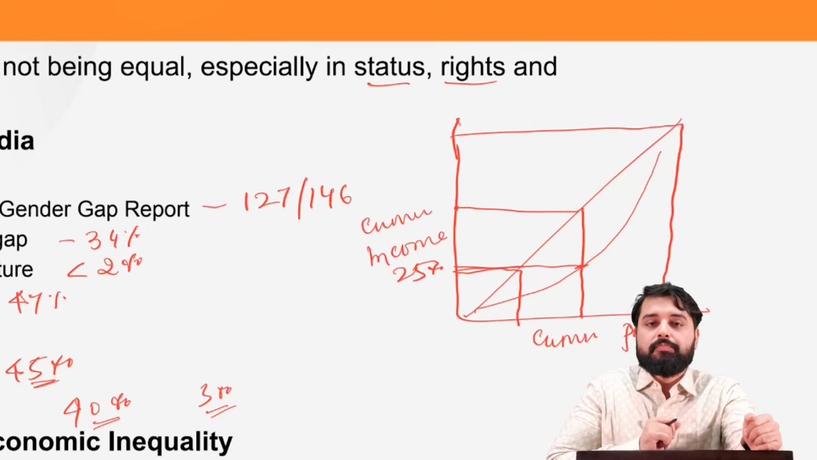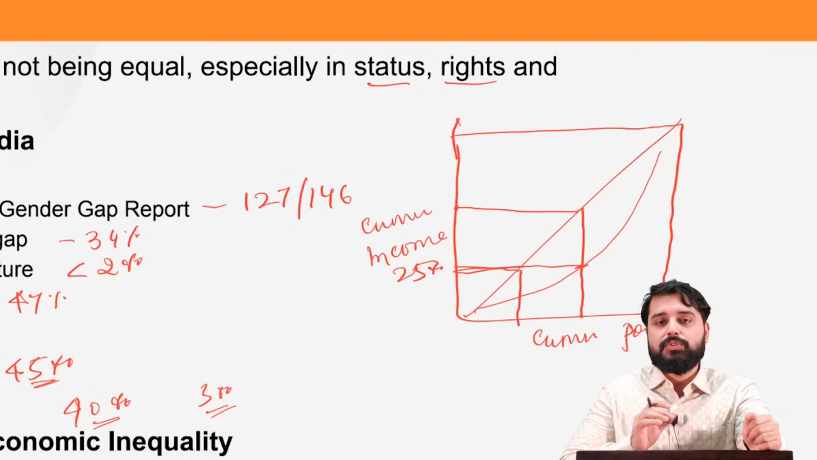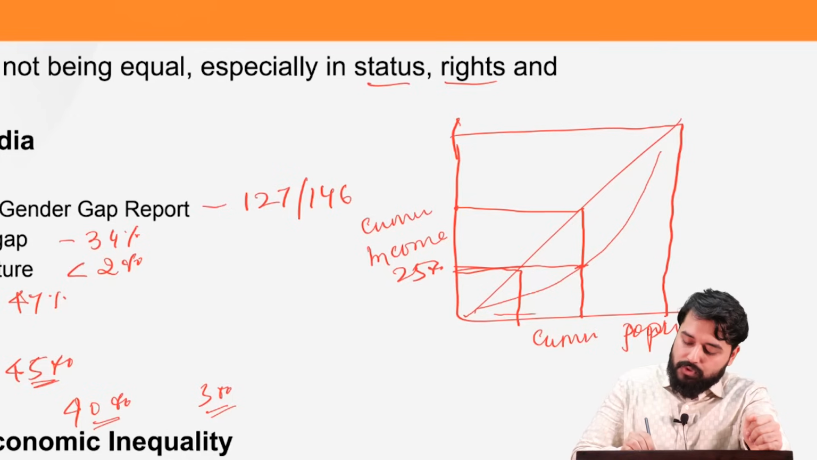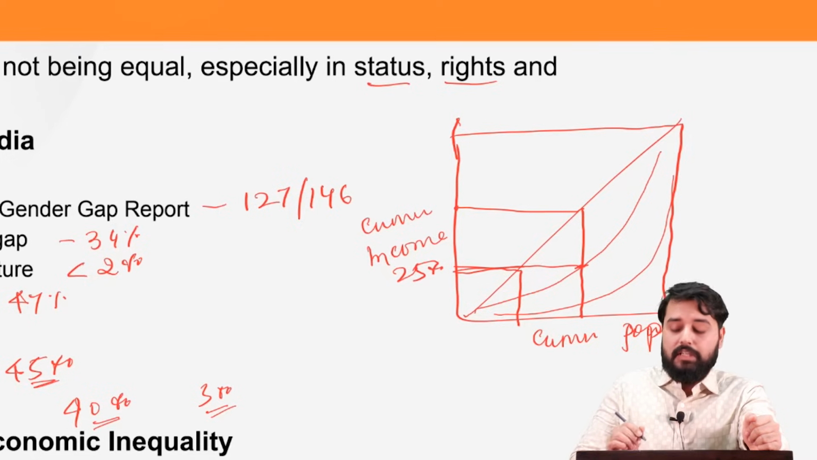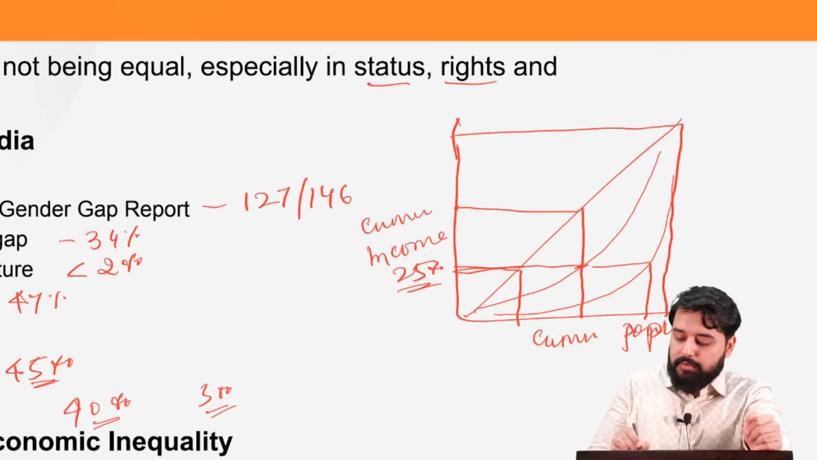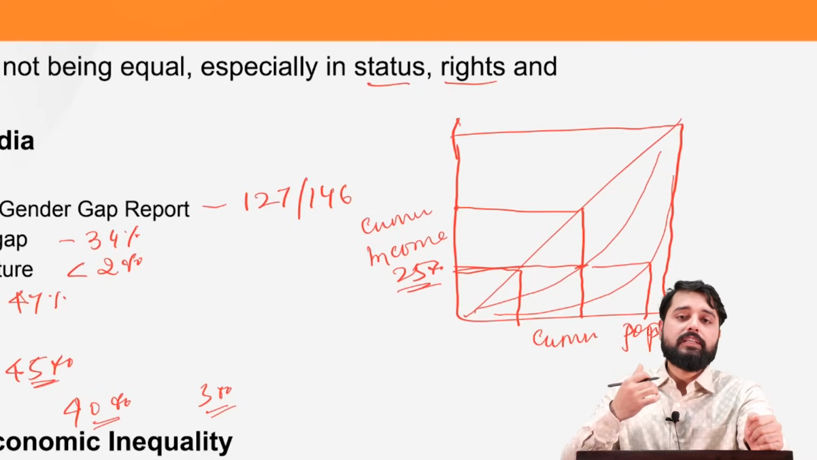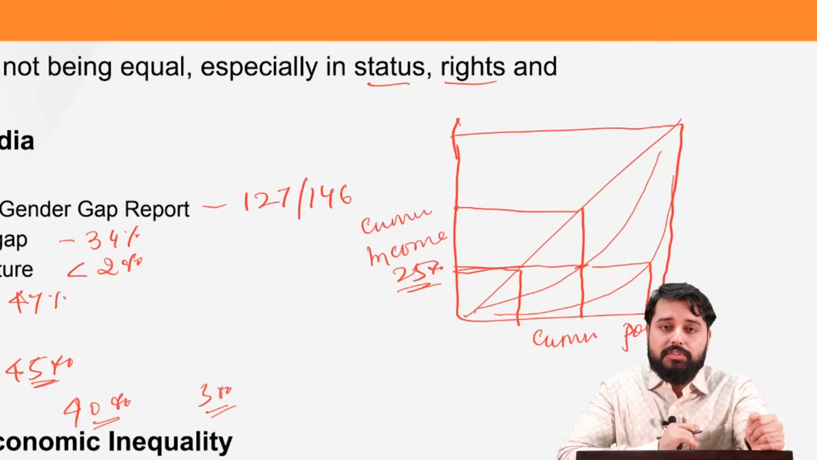This is the Lorenz curve. And if we compare it between the developed and the developing countries, usually in the developing countries there is higher inequality, and the Lorenz curve usually shifts downwards even further. That is, 90% of the population will be having only 25% of the income. Usually this is how inequality is measured in terms of the Lorenz curve.